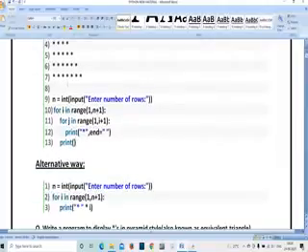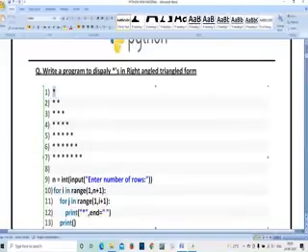For i in range 1 comma n plus 1 means whatever n value you enter, if I enter the n value as 11, then n plus 1 means 11 plus 1, like that. For j in range 1 comma i plus 1 means j value depends on the i value only. If i value is 1, j value will be 0. If i value is 2, j value will be 1. If i value is 3, j will be 2, like that. Whatever the i value, the j value will be less than that. So you can see here, the first star is the i value, the second star is the j value, like that.